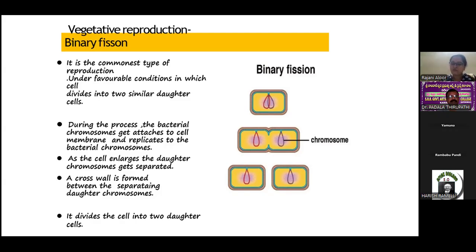This total process of binary fission is very rapid. Bacterial cells may undergo fission every 20 to 30 minutes, and under favorable conditions, within 6 hours approximately 250,000 cells may be formed from a single bacterium.